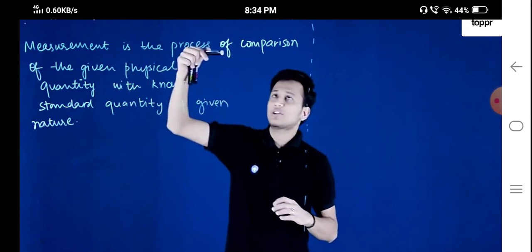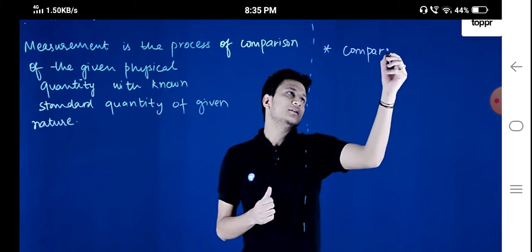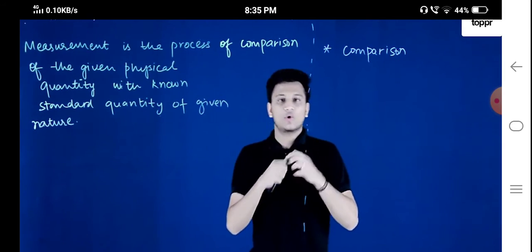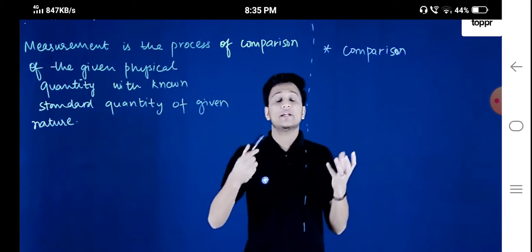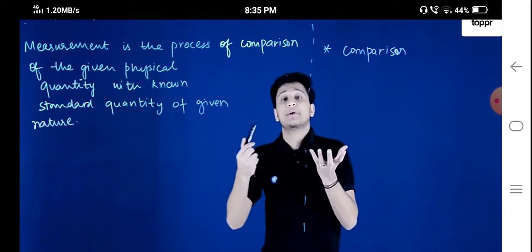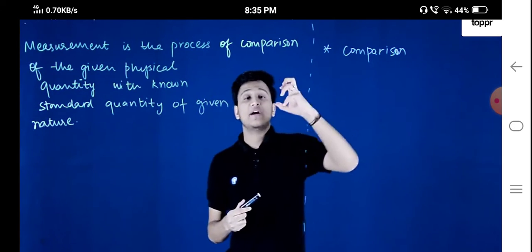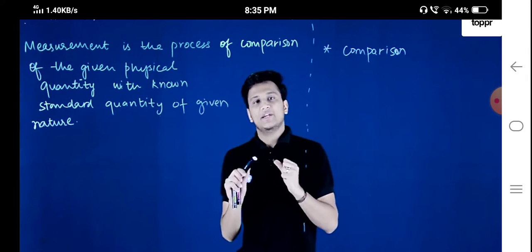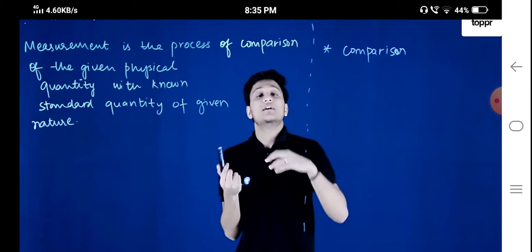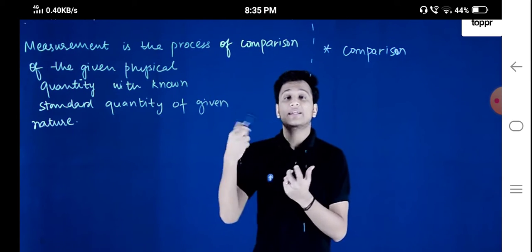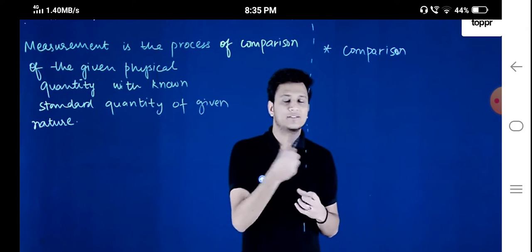So measurement is the process of comparison. First of all, measurement is actually comparing two quantities, right? Whenever we talk about comparison, we have to take two quantities. For example, if I say what is the time, you will say the time is 2:30 or 10:15, right? Similarly, if I say how much time would I take to travel from A to B, you will say that it would take 1 hour and 5 minutes, right?